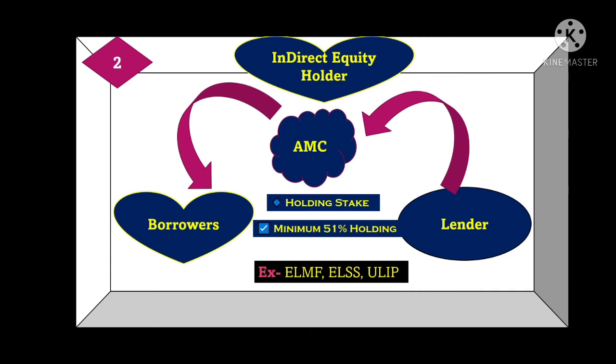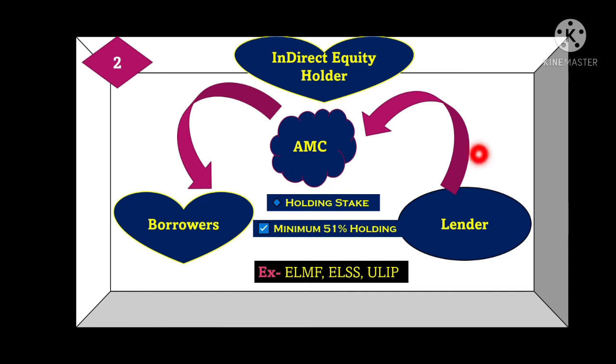In this case, under indirect equity holder, the foreign lender has to maintain a minimum 51% holding stake in the borrowing company. Then it can become an eligible lender if it is an indirect equity holder. If it is a direct equity holder, then it has to maintain only 25% of the holding.